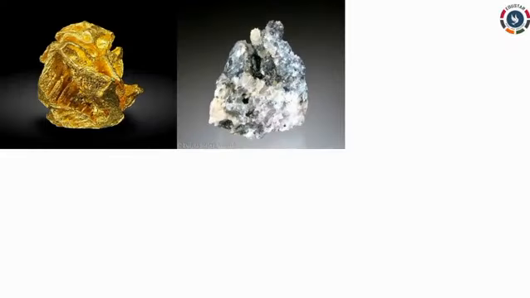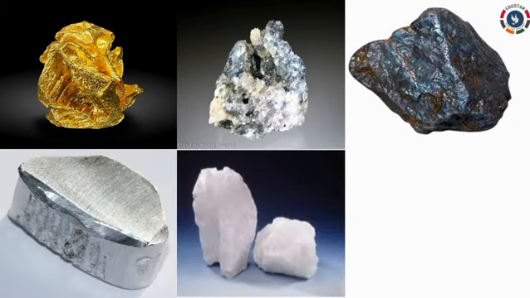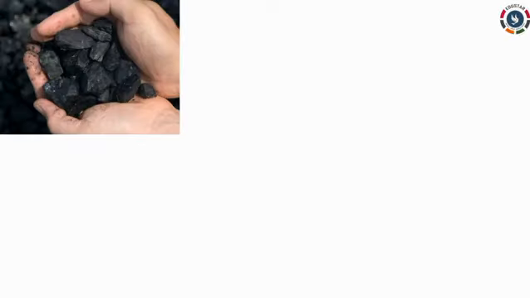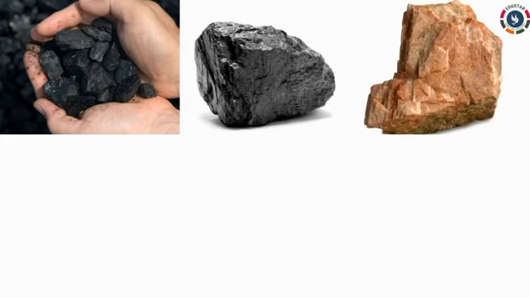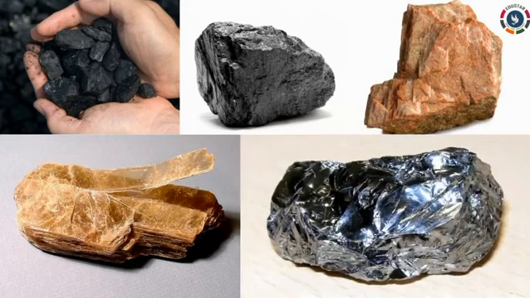Examples for metallic minerals: gold, silver, iron, aluminium, calcium and copper are some examples of metallic minerals. Examples for non-metallic minerals: coal, petroleum, feldspar, mica and silicon are some examples of non-metallic minerals.